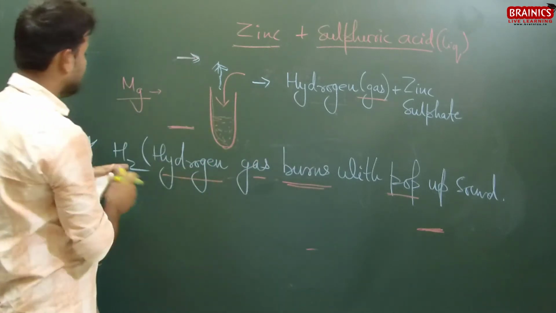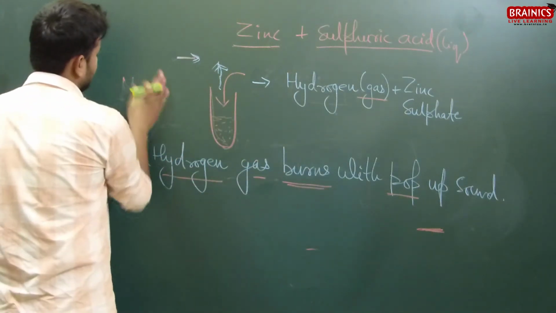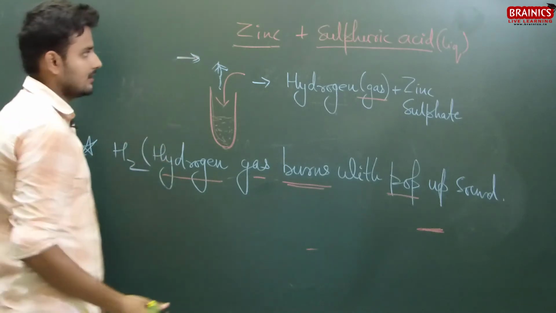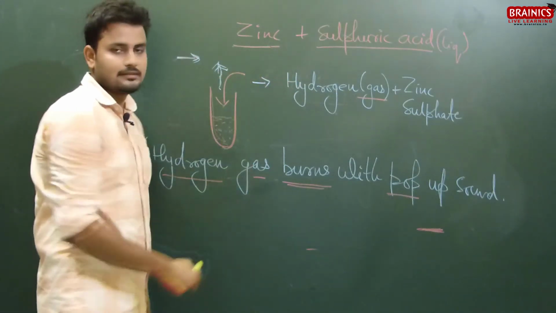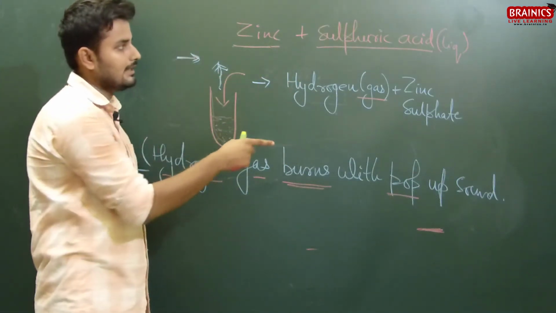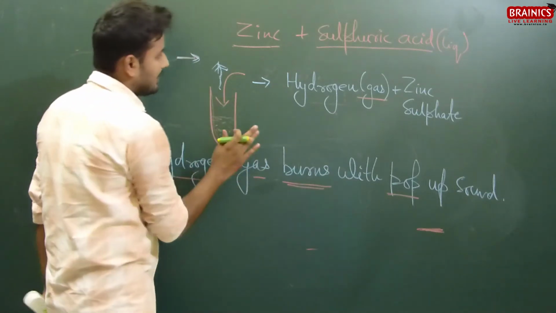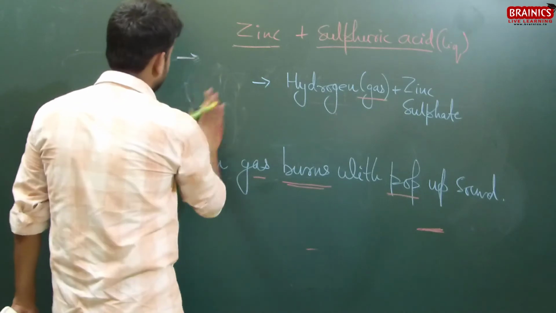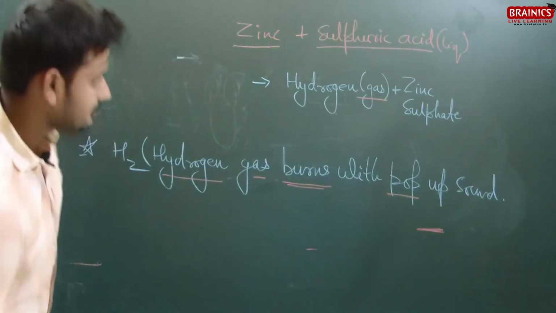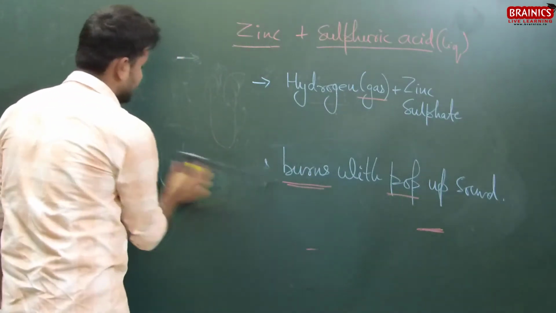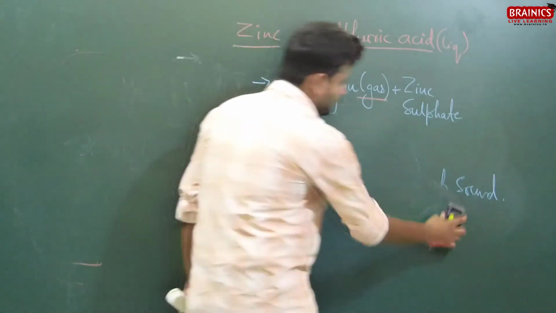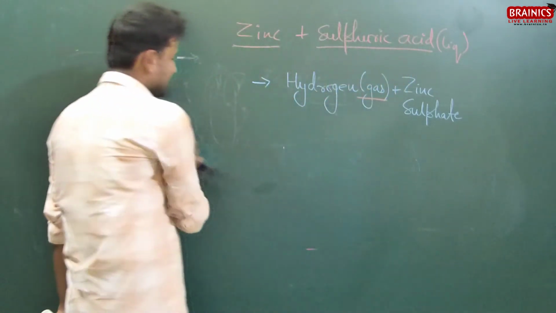If we are asked to write the equation for it, this is the equation, but we need to modify it to the simplest form, like we did earlier with magnesium and oxygen.